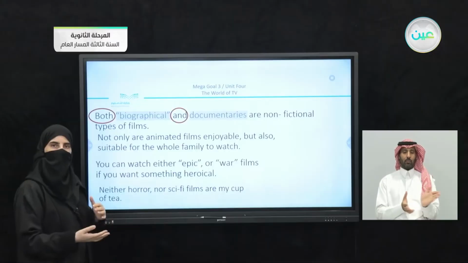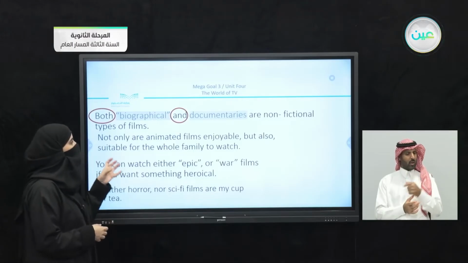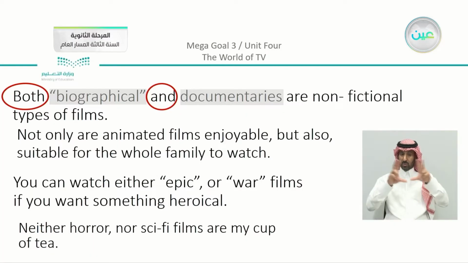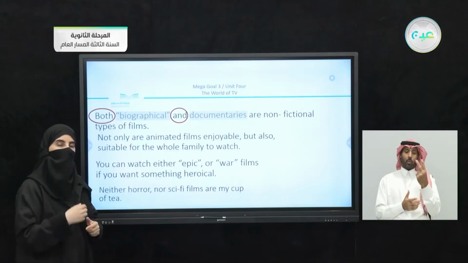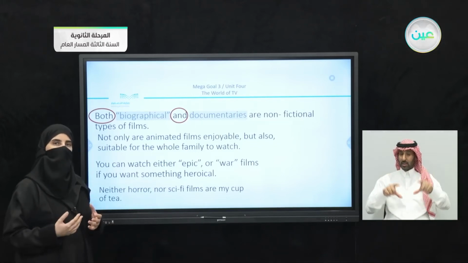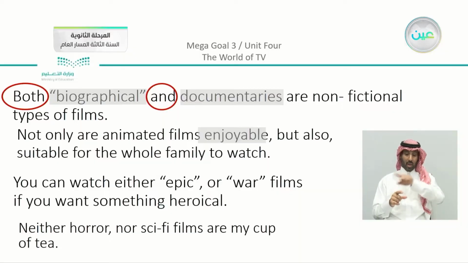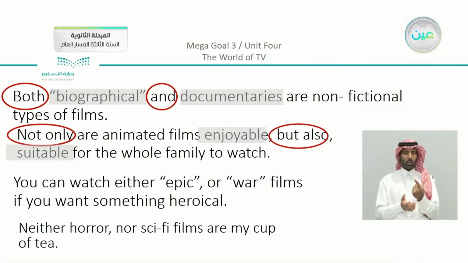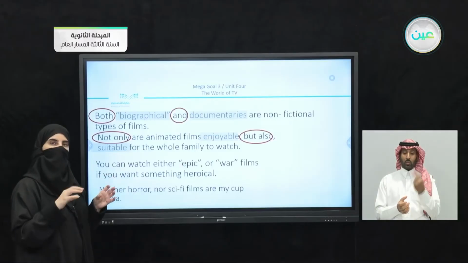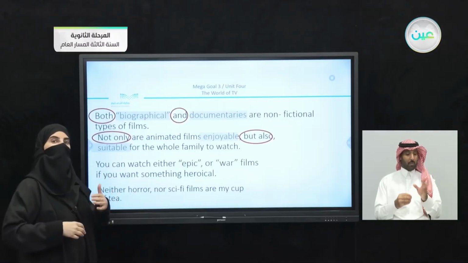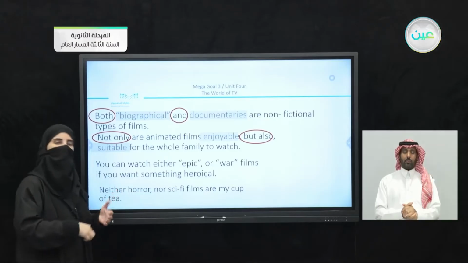We can take another example here and say we have here not only are animated films enjoyable, but also suitable for the whole family to watch. So how many types am I talking about now? I'm just talking about one type, which is animated, but I'm showing the adjectives here. I'm describing them. So I can say that they are enjoyable and suitable for the whole family to watch. Now I can join these two adjectives by saying not only, but also. So we have here these two parts, not only, but also. Not only are animated films enjoyable, but also suitable.